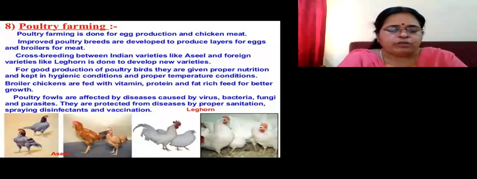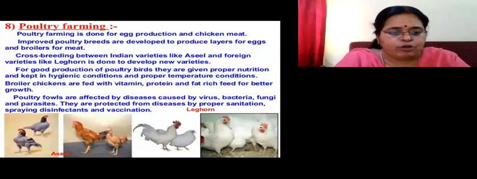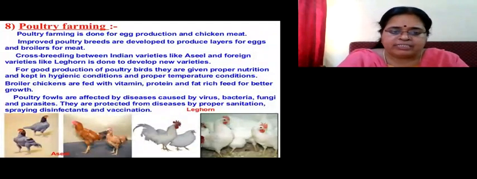For good production of poultry birds, they are given proper nutrition, proper hygienic conditions should be there, and proper temperature should be there. Now, broiler chickens are usually fatter, you know, then only people will buy them for their meat. So they are fed with vitamins, proteins, and fat-rich food, so that they can become more and more fat. Poultry fowls are also affected by diseases like viruses, bacteria, fungi, etc. So they also can be protected by proper sanitation, by providing disinfectants, and by vaccinations.